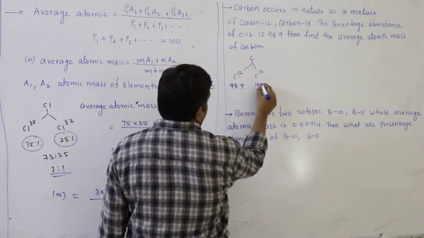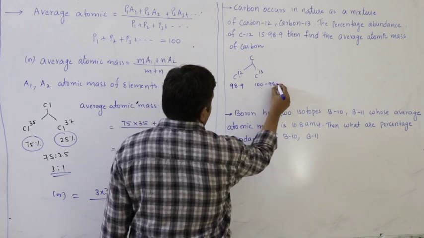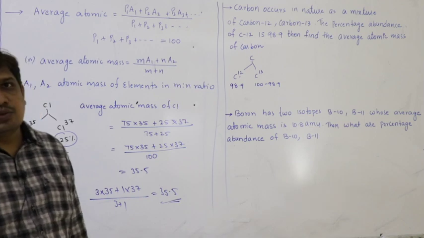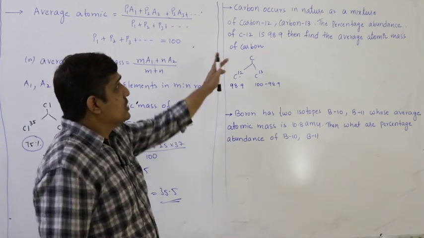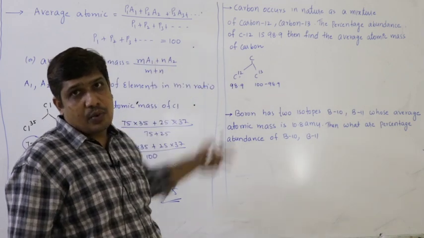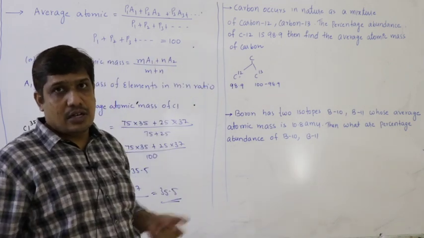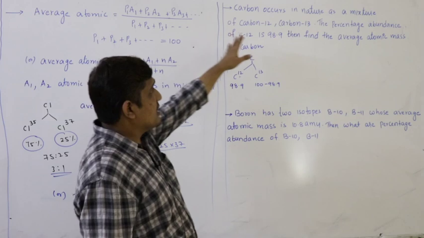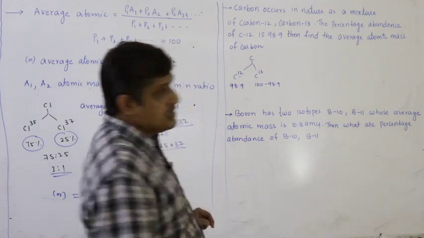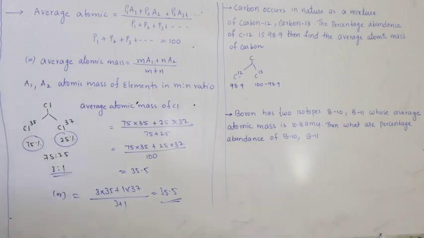The other should be 100 minus 98.9, since the sum of the percentage abundance should be taken as 100. Actually it exists as C14 also, but here carbon occurs in nature as a mixture of majorly C12 and C13. C14 is not mentioned, so we are neglecting that.